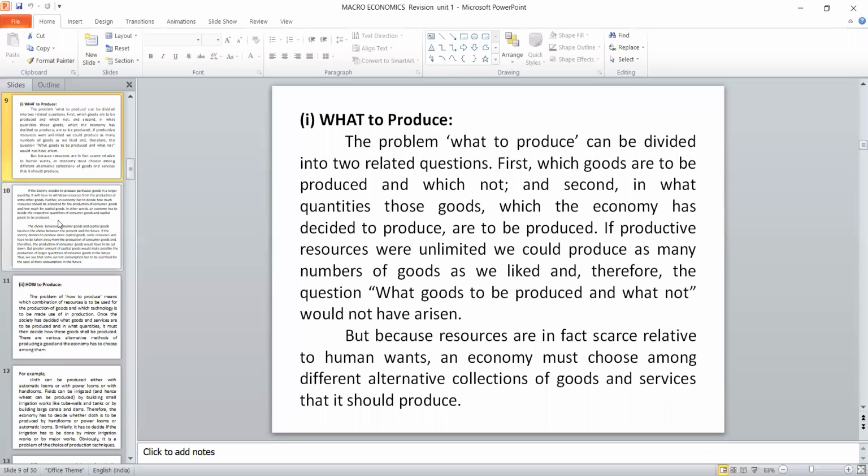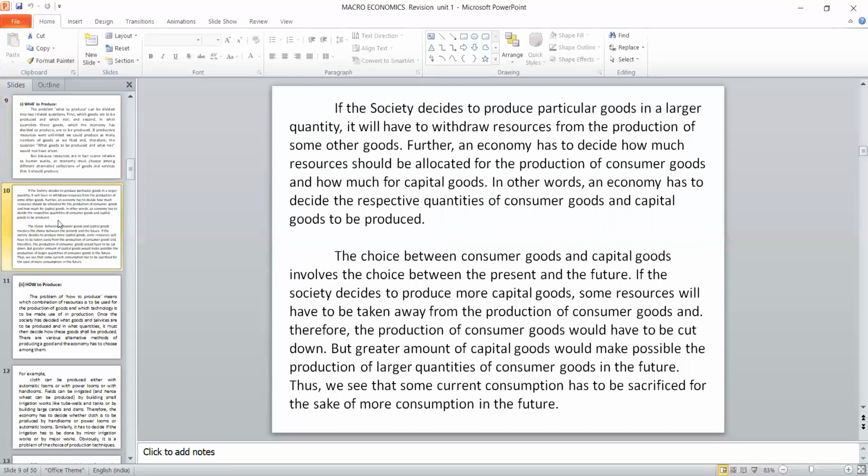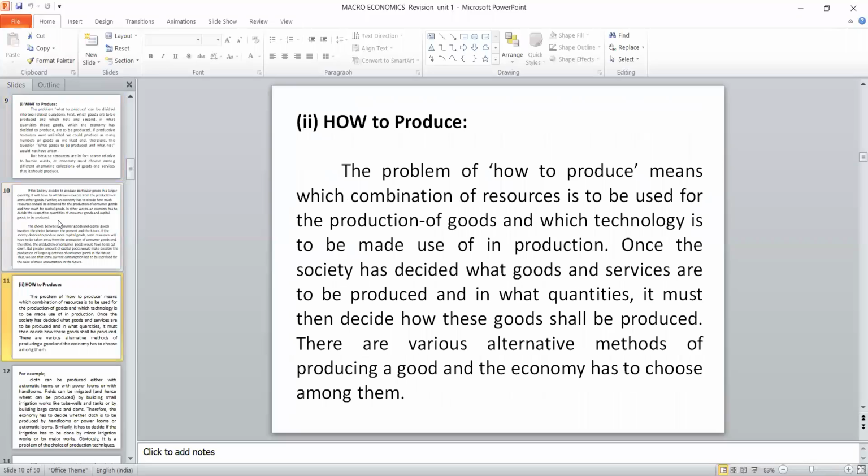But unfortunately, resources are very limited, so we should have clarity on what good to be produced and what not. Because resources are relatively scarce and human wants are unlimited, the economy must choose among different alternative collections of goods and services to be produced. So each and every time,